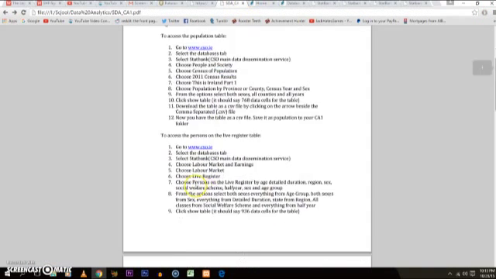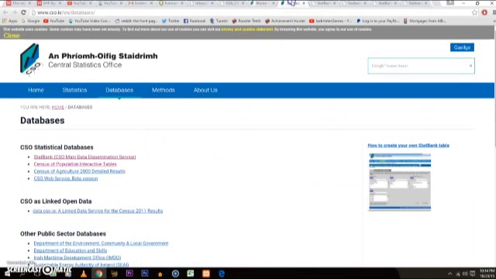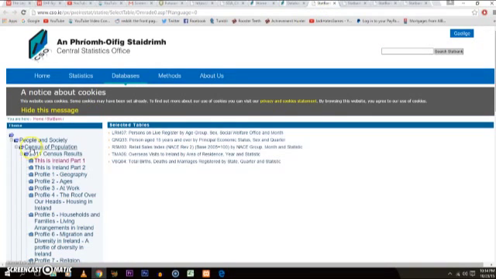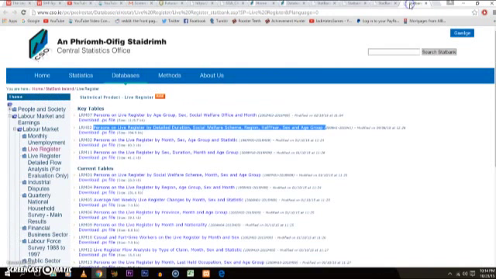For the second one, I did the exact same. I went to database, went to CSO. But the difference was this time, instead of that, I went to Live Register, which is where I found the very next Excel spreadsheet. It was the detailed duration social welfare scheme, which basically showed people on the welfare scheme.